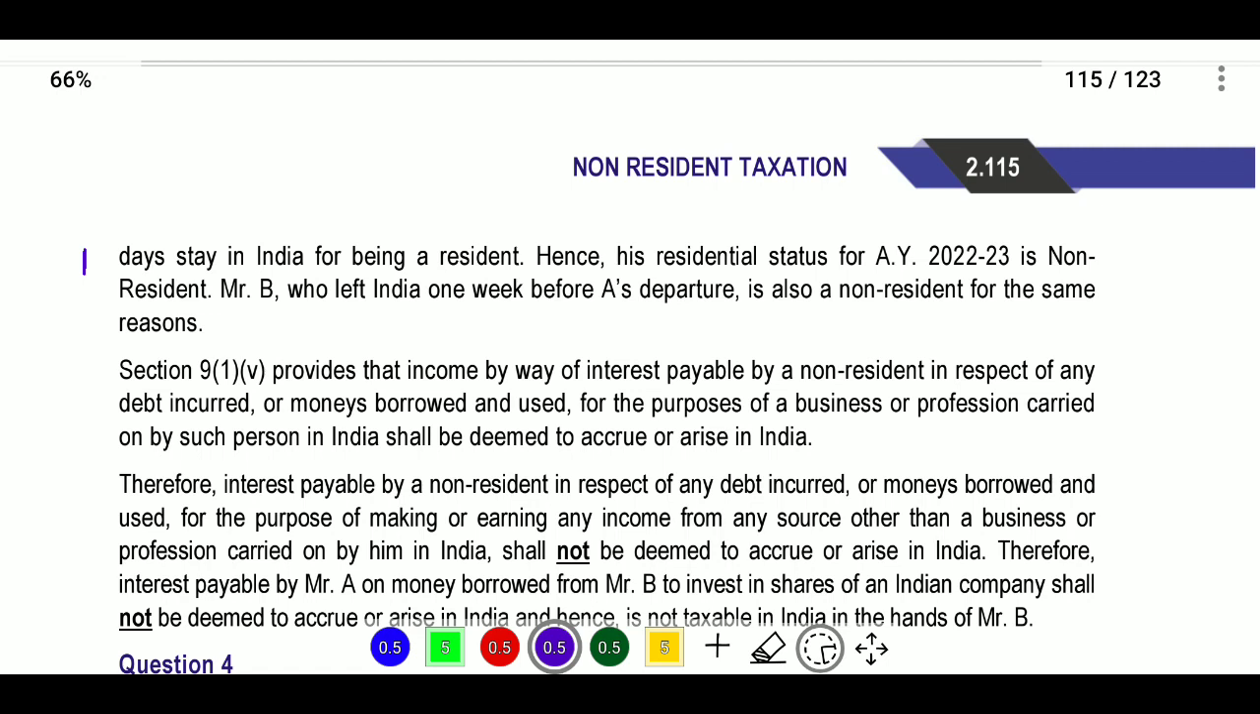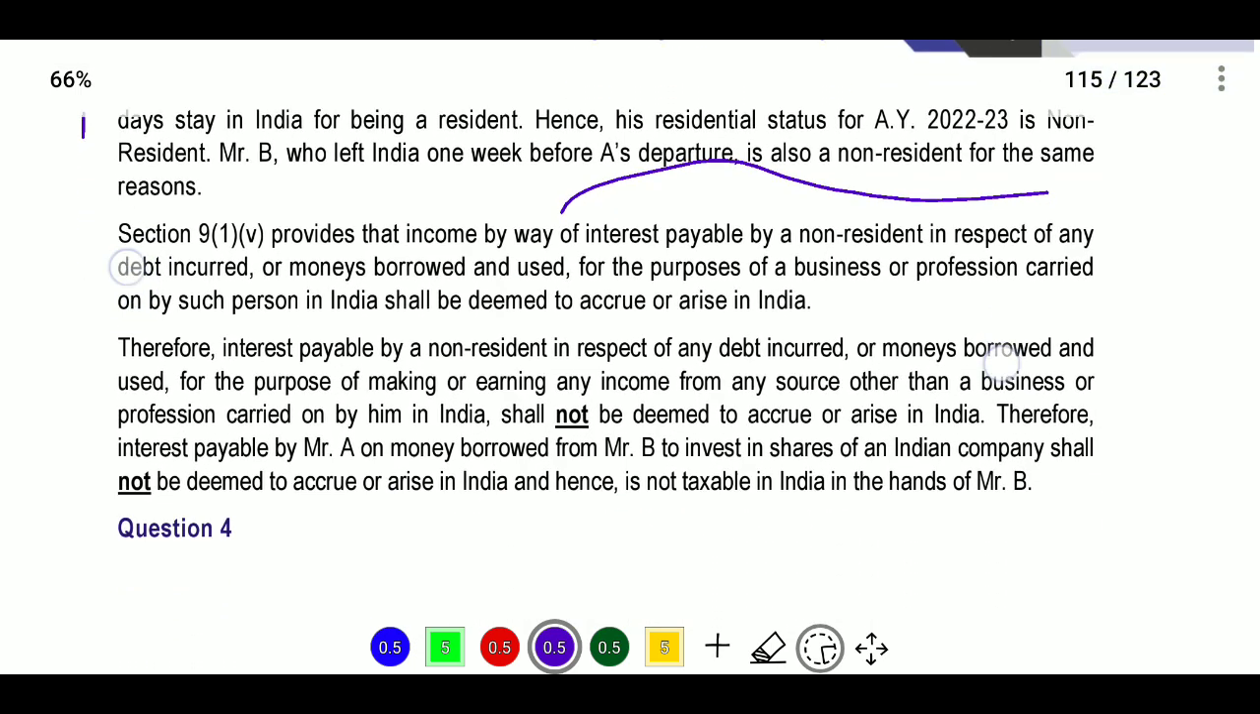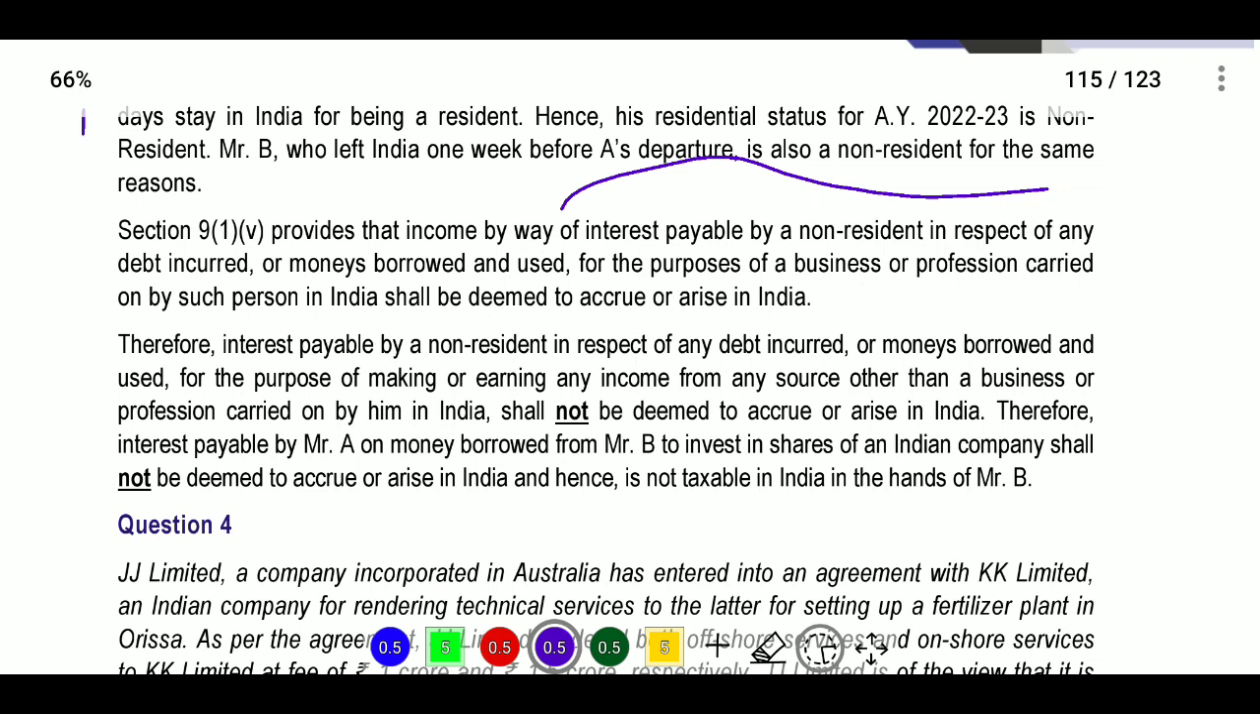Mr. B, who left India 1 week before departure, is also a non-resident for the same reason. He is coming and going, and B also did not stay more than 182 days, so he is also treated as non-resident. Now both are non-resident. Then section 9(1) provides that income by way of interest payable by a non-resident in respect of any debt incurred or money borrowed and used for the purpose of business or profession carried on by such person in India shall be deemed to accrue or arise in India.